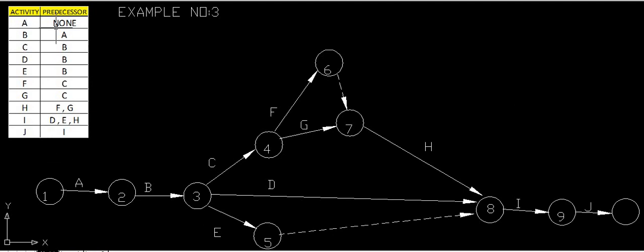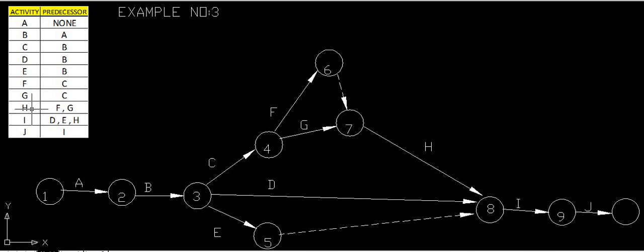A is only after completion of, there is no predecessor for A. So yes, there is no predecessor. We will check, okay, is there any for B activity? Yes, there is a predecessor for B activity, that is A. Okay. What about C, D and E? They have the same starting point as B. So C, D and E, yes, have the same starting point. F is only after completion of C, and F and G will start at the same point as C. So yes, F and G start at the same point as C.